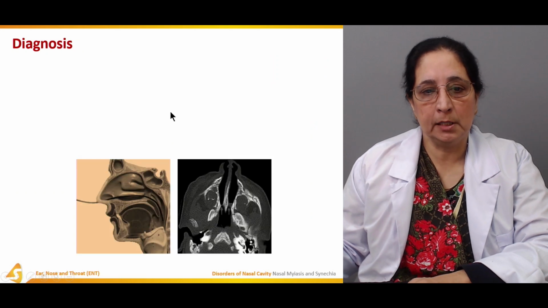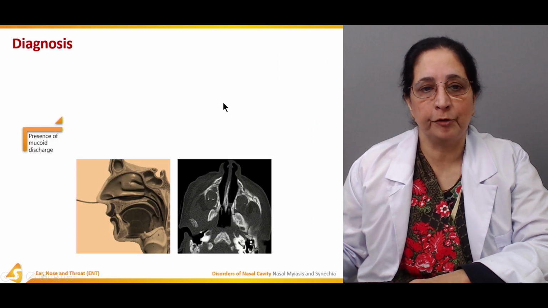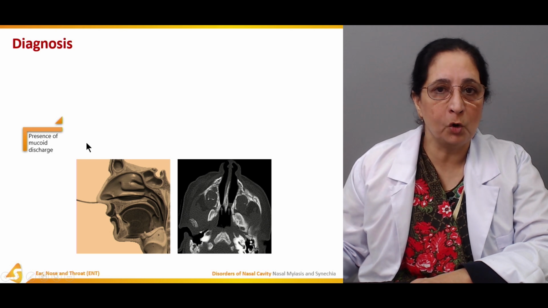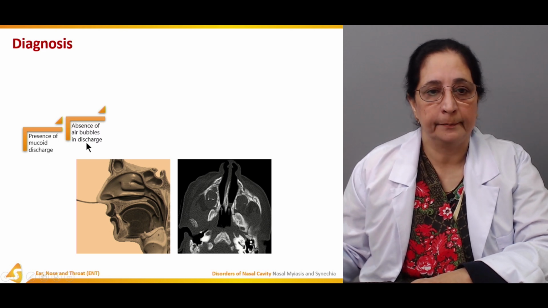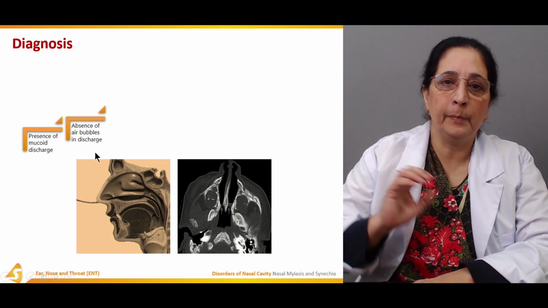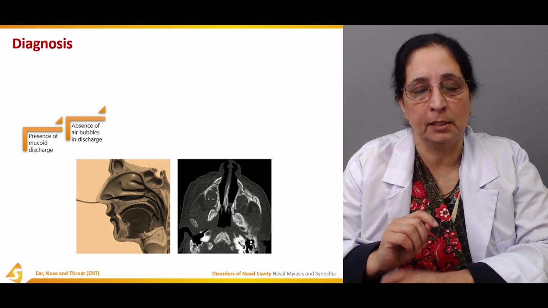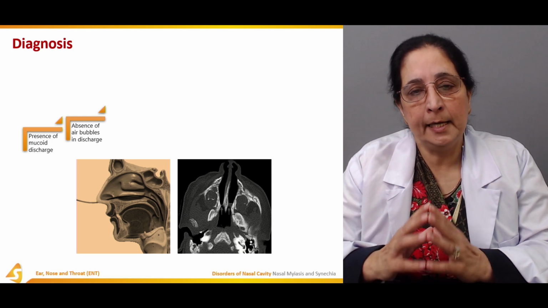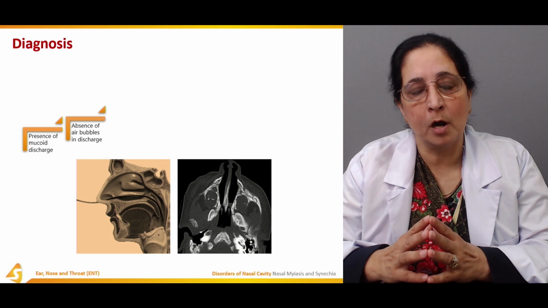For the diagnosis of choanal atresia, there is usually mucoid discharge, with absence of air bubbles in this discharge, since the nasal passages are blocked.